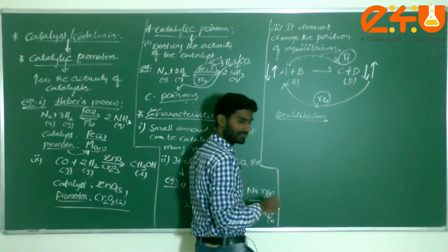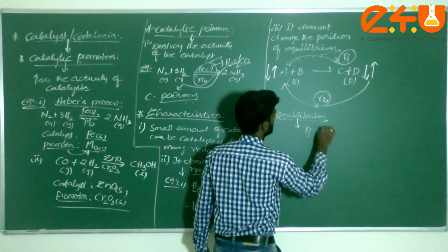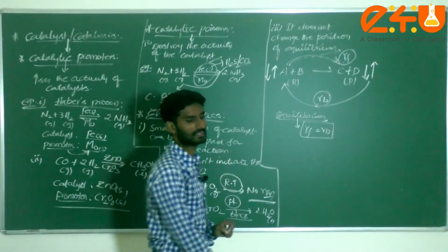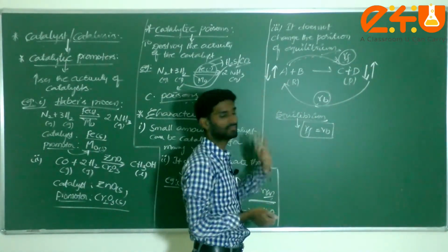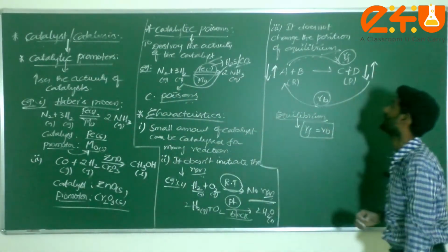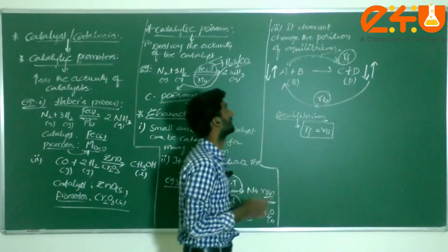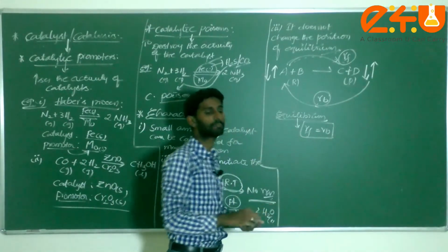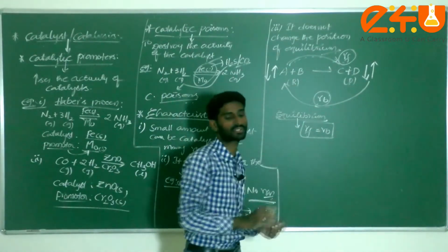A state of equilibrium. At this particular stage, the rate of forward reaction, RF, becomes equal to the rate of backward reaction. This is a very important condition in equilibrium. Rate of forward reaction is equal to rate of backward reaction. Now let me start with the third point here. It doesn't change the position of the equilibrium. After it attains equilibrium at a particular stage, this catalyst doesn't change the position of the equilibrium.